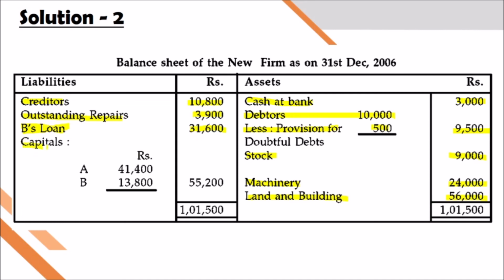And the capital balance of the continuing partners A and C. It's not B, it is A and C. So 55,200. It's a typing mistake. So A and C are continuing, and we will get 1,01,500. I hope it's very clear for you. So this is the way we prepare the final account of the retiring partner.